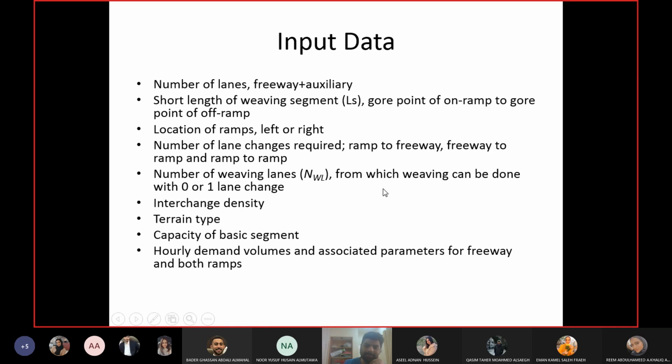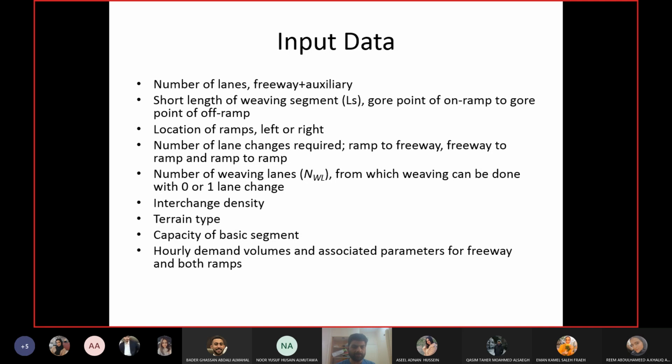Number of weaving lanes: the lanes from which weaving can be done with 0 or 1 lane change. So it's basically the immediate lane of the freeway from the auxiliary lane. How many lane changes you have to make? Interchange density, we know about it. Interchange means the points where you have the interchanges, the ramps.